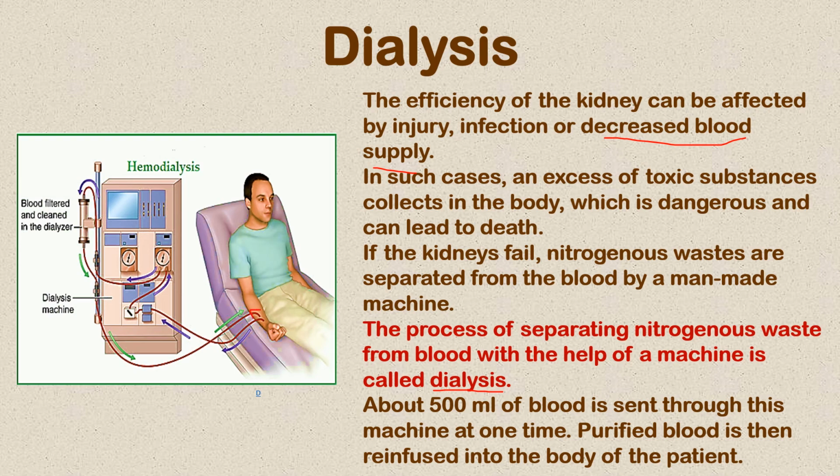So they put an IV kind of thing into the hand here. Then you see blood being taken out of the body. This is impure blood, full of waste, going through this dialysis machine. And here you will find the same blood going through the dialyzer, where it is purified, 500 ml at a time only. Then comes here, can you see this blood being reinfused into the body of the patient, but only 500 ml at a time. This process is called dialysis.